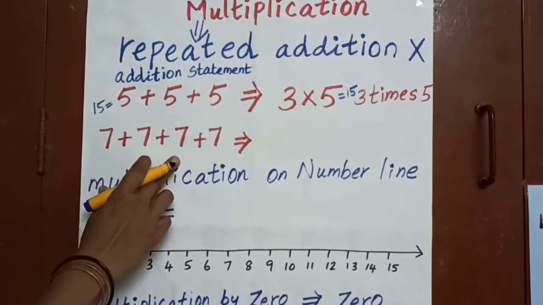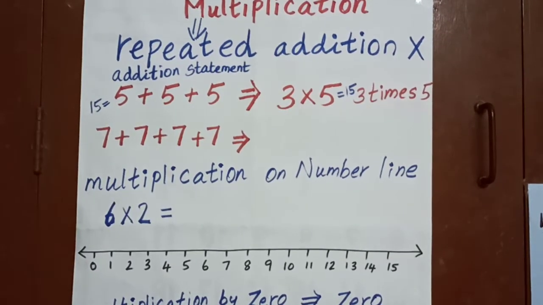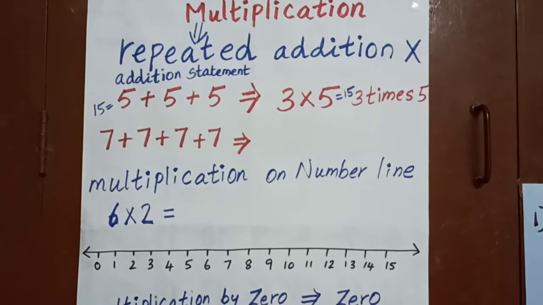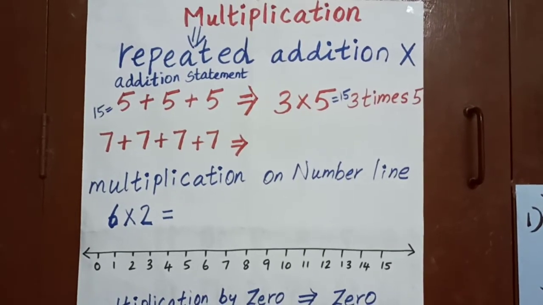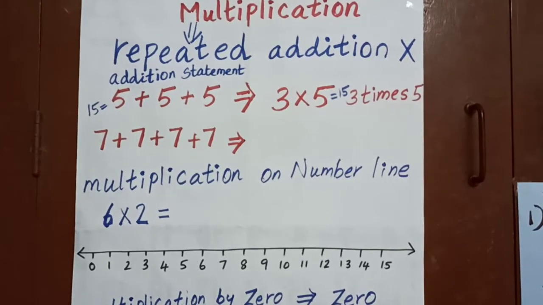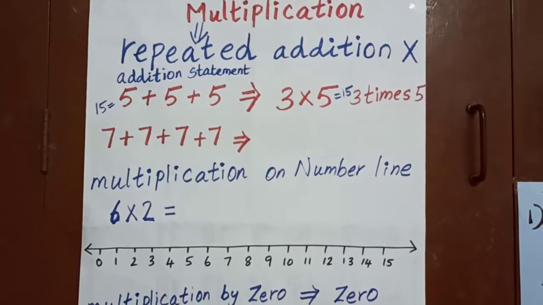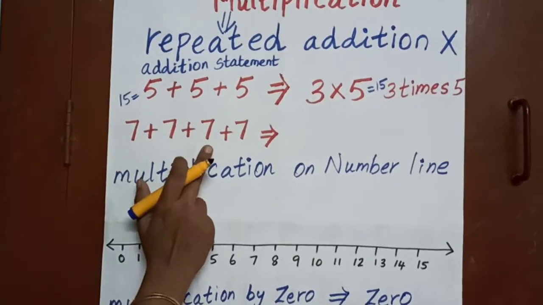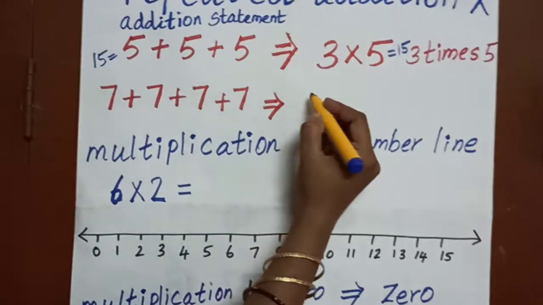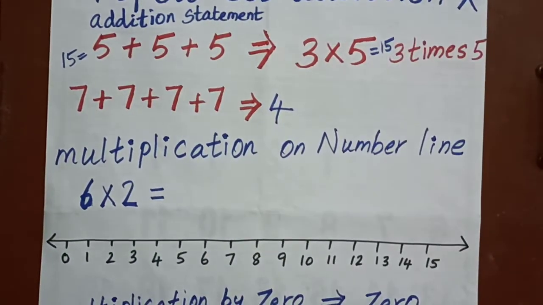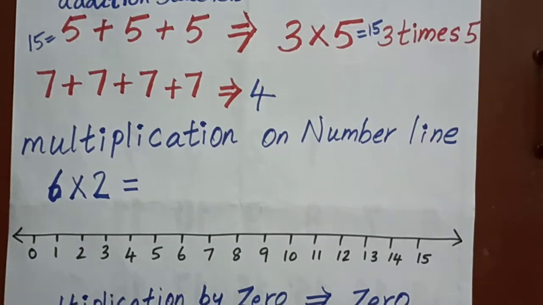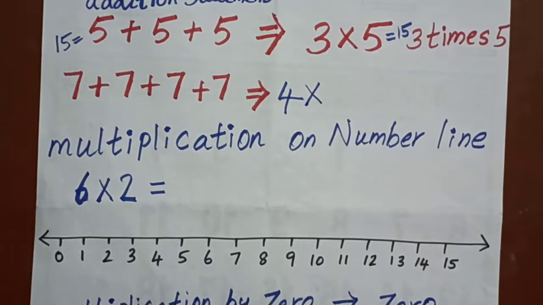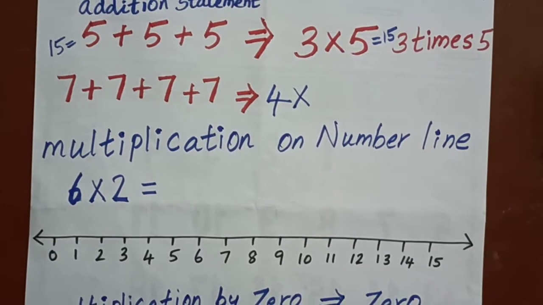Next sum. 7 plus 7 plus 7. How can I write the multiplication statement? First rule, we have to count how many times the number is given. Number of times. So 1, 2, 3, 4. 4. For the multiplication statement, I have to use the multiplication symbol into what number?